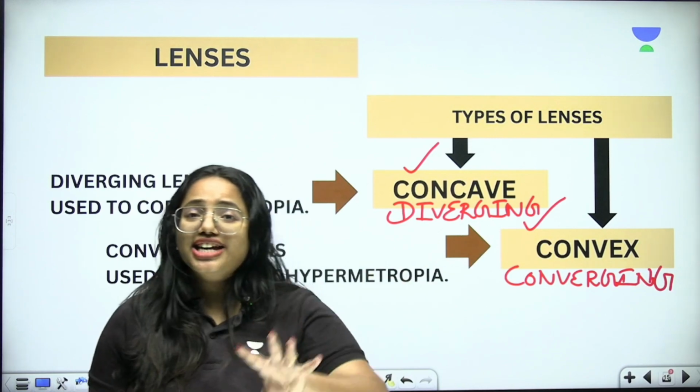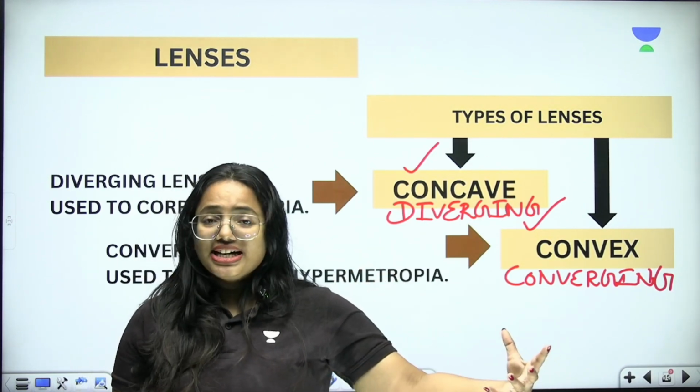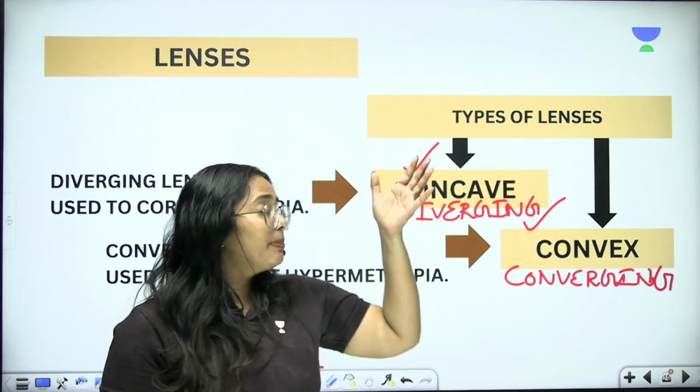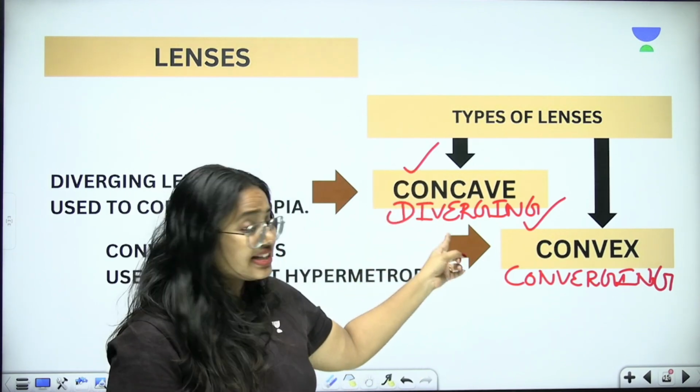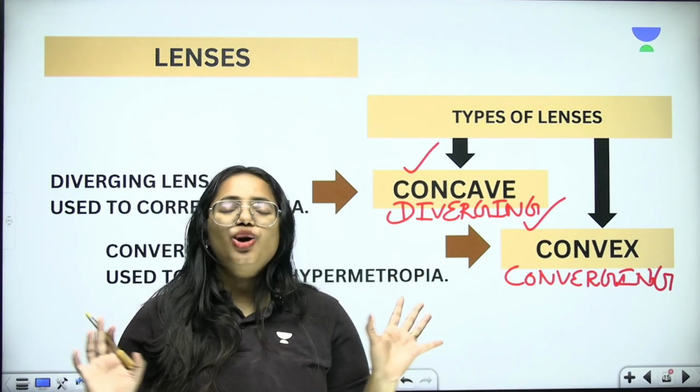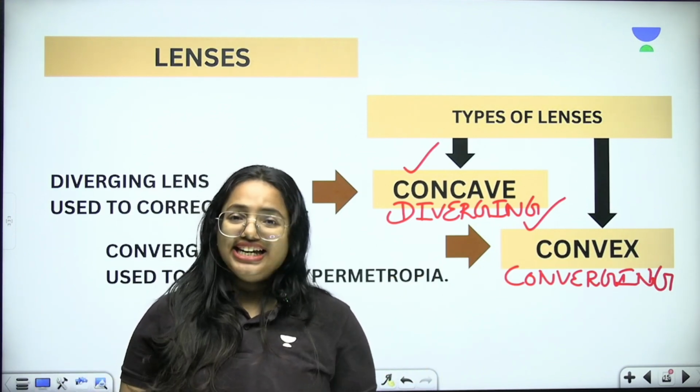In the case of mirrors, it's completely different: concave is converging, convex is diverging. When it comes to lenses, concave is diverging, convex is converging. Clear with it? And now we are going to talk about lenses in detail.